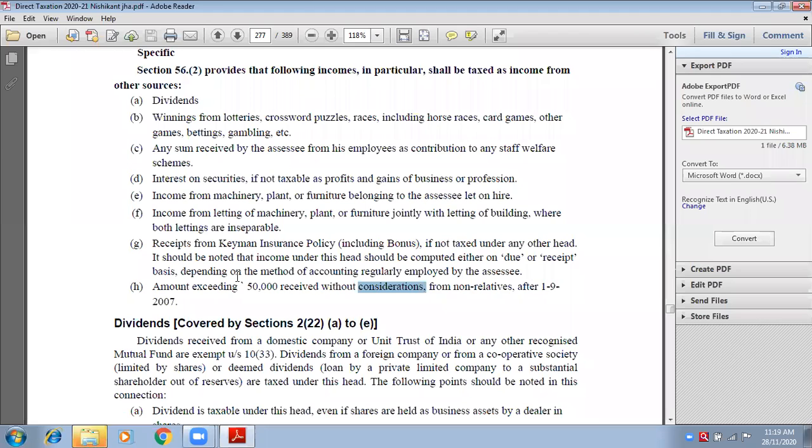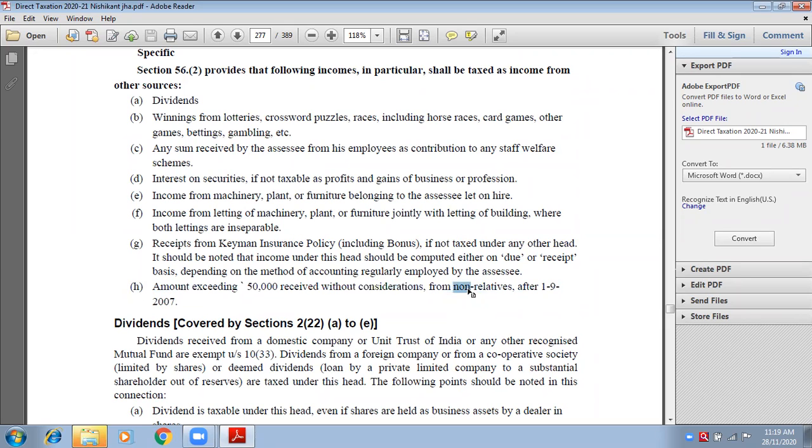Any amount of gift that is received from the relatives is fully exempted. Exempted means tax free. But I am talking about non-relatives now. It is already written, no need to write. For non-relatives, it is already written.